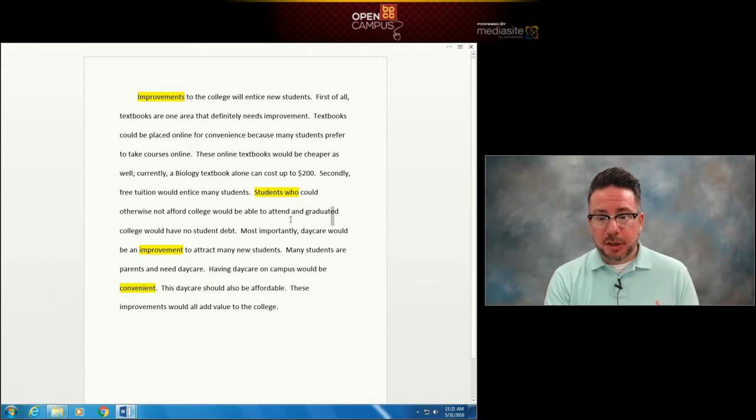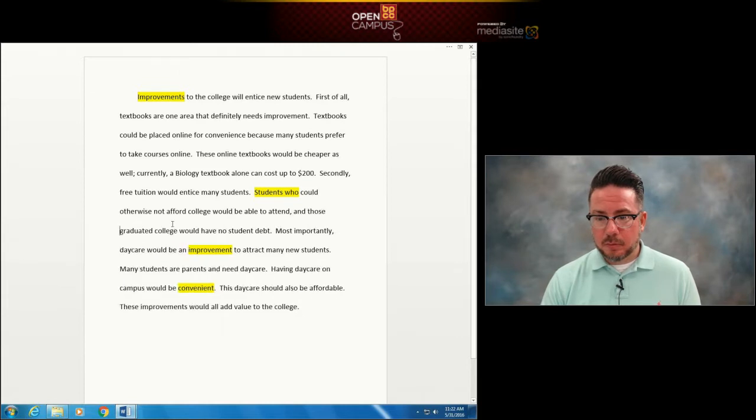Students who could otherwise not attend college would be able to attend, and there.